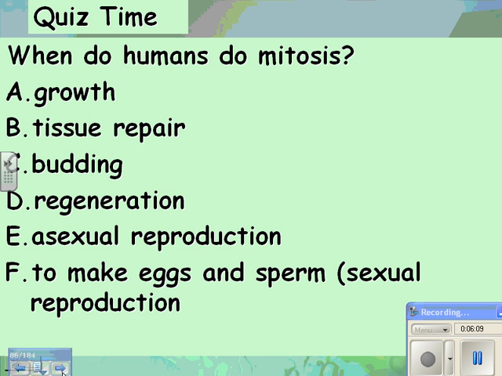When do humans do mitosis? So let's look at these. Growth, yes. Tissue repair, yes. Budding, no. Some organisms use mitosis to do budding, but not us. Regeneration depends on how you define it. So to regenerate skin or something, I would say yes. But not to regenerate the whole body. Asexual reproduction, no, because we don't do asexual reproduction. To make eggs and sperm, nope, that's meiosis.